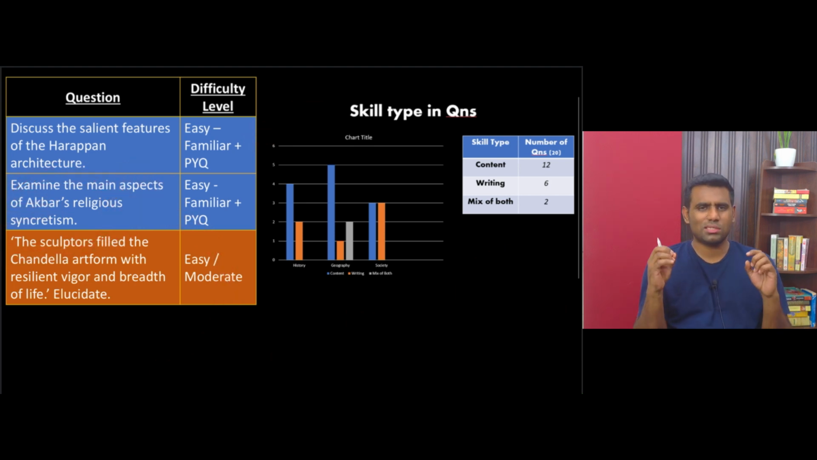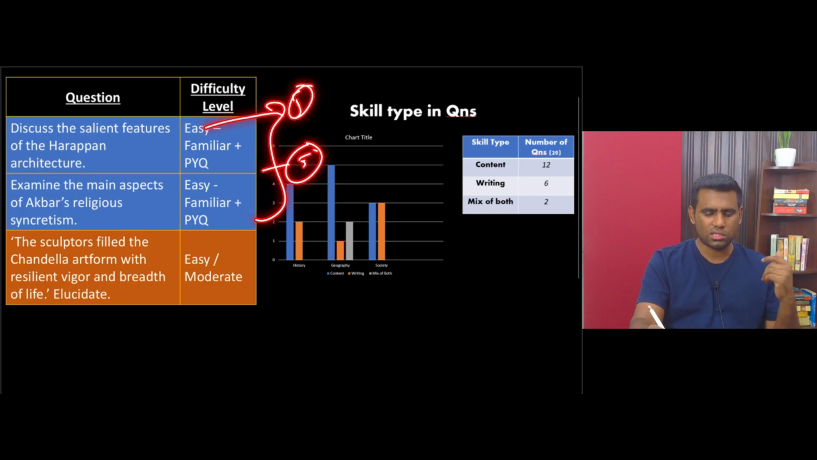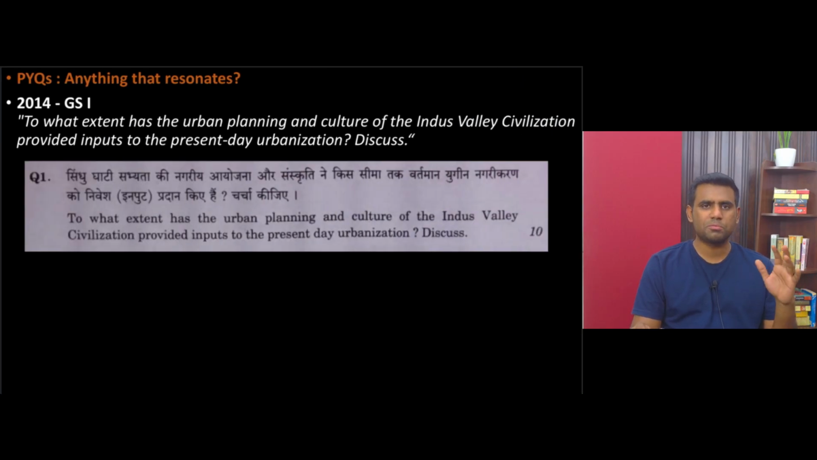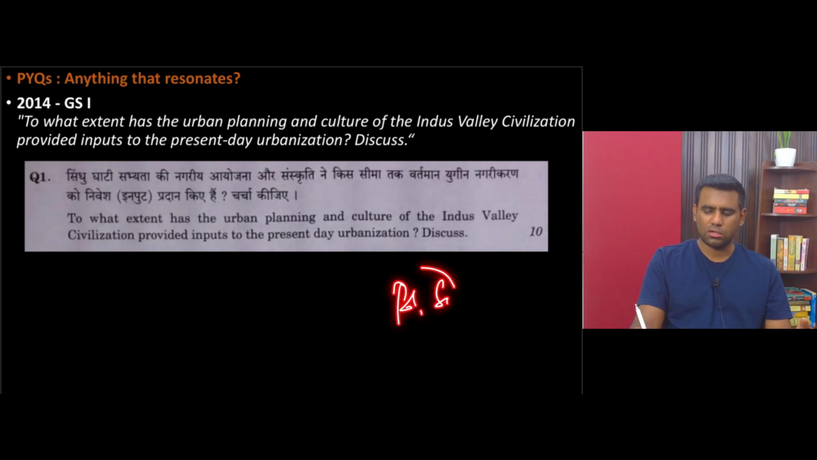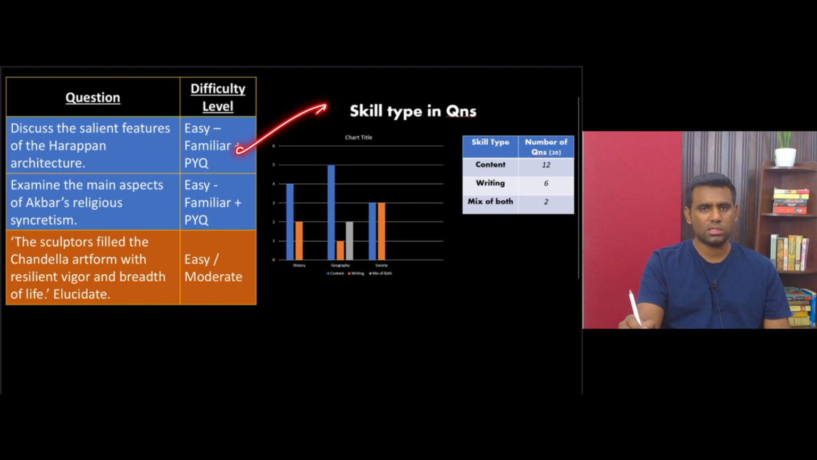So you see, just looking at the question, you can come up with 5 points minimum for both these questions, and that's why I put them under the easy category, simply because they are from very familiar area, or they are from often asked previous year question. Look at this question asked in 2014. To what extent has the urban planning and culture of Indus Valley civilization provided inputs to the present day urbanization? If any aspirant, even if you would not have history as your optional, let's say you are from political science background, just preparing for PYQs of history will help you handle this one question so easily, right?